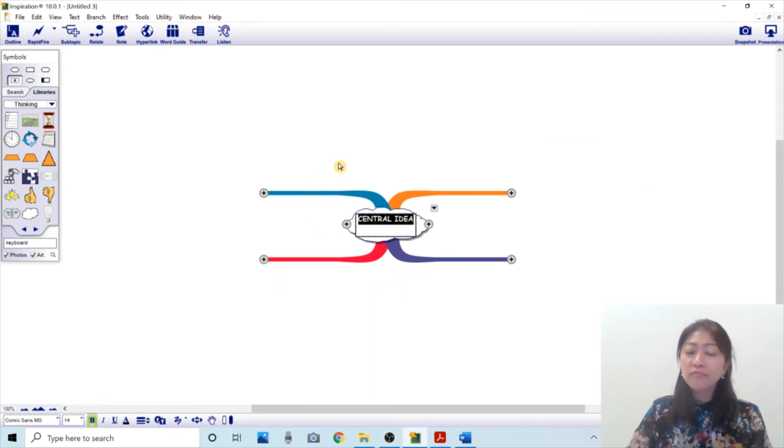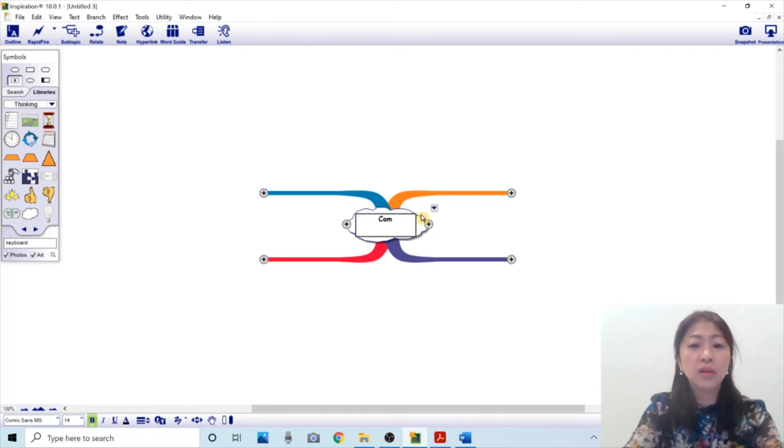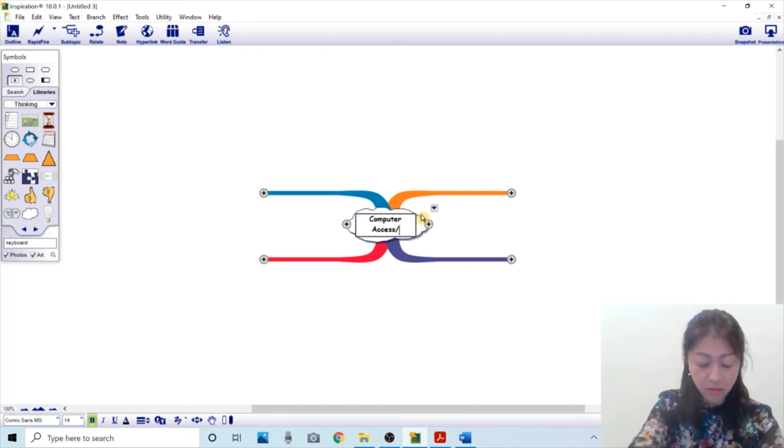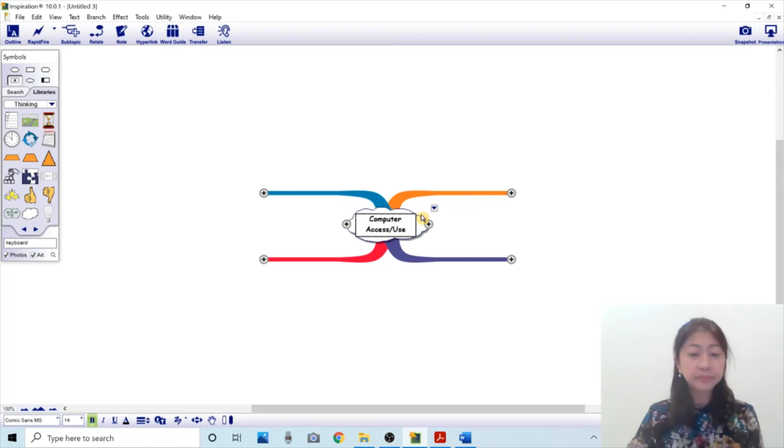So it's pretty similar. In the middle, I can type the central idea or topic. So I can put computer access or use.